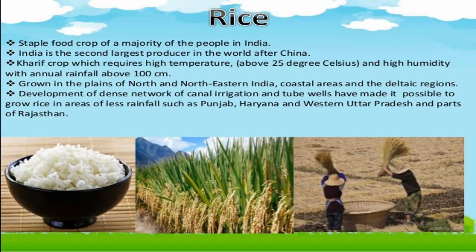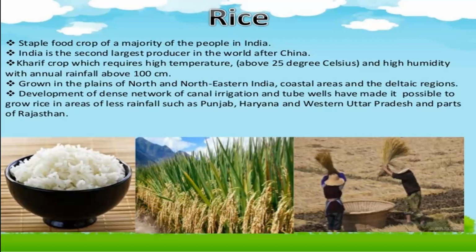And our country is the second largest producer, that is, India is the second largest producer of rice in the world after China. It is called the Kharif crop, which requires high temperature, above 25 degrees Celsius, and high humidity with annual rainfall of about 100 centimeters. It is grown in the plains of north and northeastern India because the alluvial soil is available there. Rice is grown very well in alluvial soil, coastal areas, and the deltaic regions.